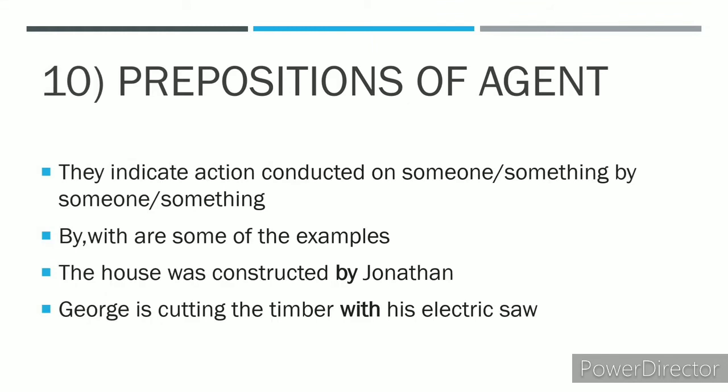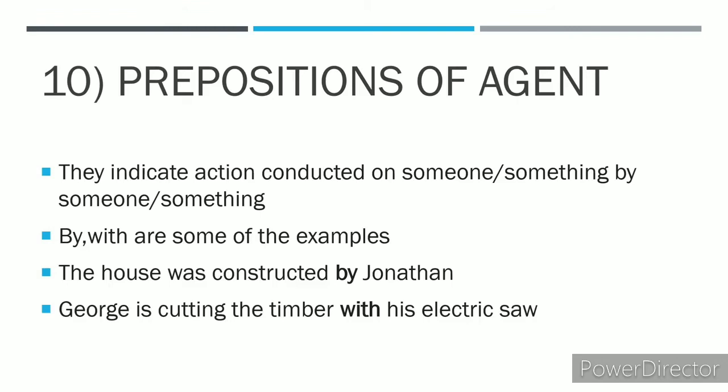Prepositions of agent. They indicate an action conducted on someone or something by someone or something. By and with are some of the examples of prepositions of agent. For example, the house was constructed by Jonathan. Here the action is construction. The action constructed is conducted on the house and it is conducted by Jonathan. So this is a statement which indicates an action conducted on someone by someone. So this preposition here is by and it becomes the preposition of agent.